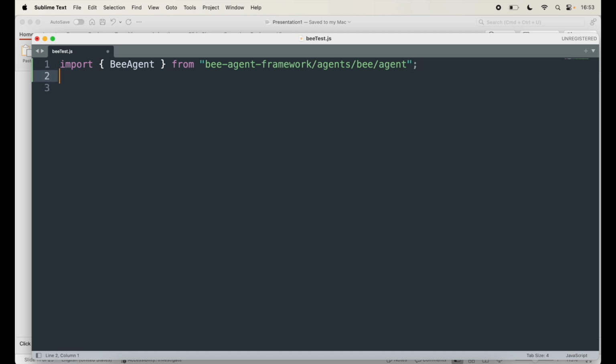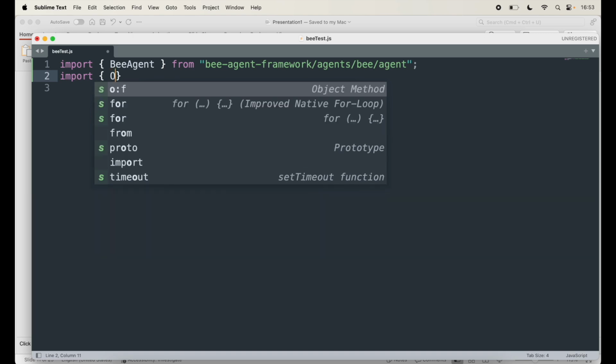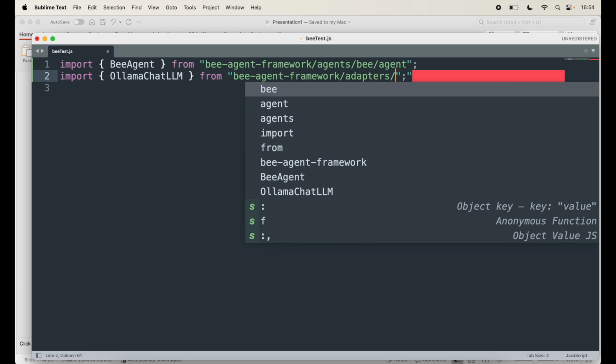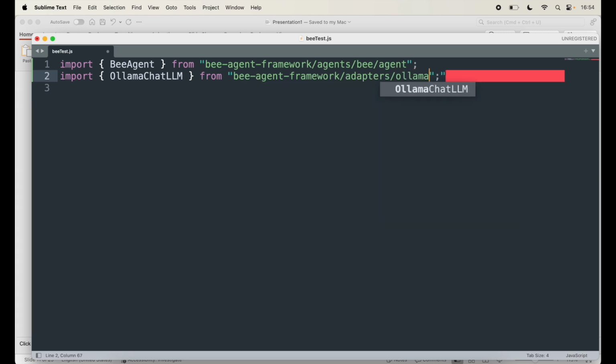Next thing I want to do is import the Ollama chat LLM. So I'll say import OllamaChatLLM from, again, the same bee-agent-framework, and inside there we have adapters, and inside adapters, this is one of the adapters in there, ollama/chat.